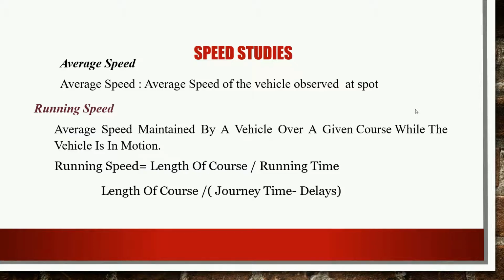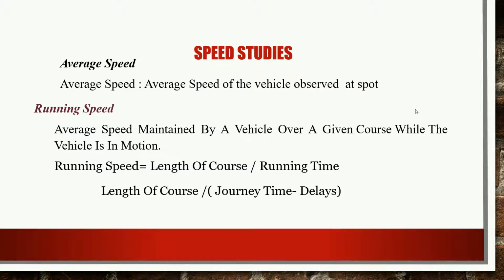So what do you mean by average speed? It is the average speed of the vehicles which is observed at the spot. We know that there are various types of vehicles, like two-wheelers, bikes, and you may consider the car. All these vehicles are moving on the road, and every vehicle is moving with a different speed. So with the help of various electronic instruments or some manual instruments, we can calculate the average speed of the various vehicles.